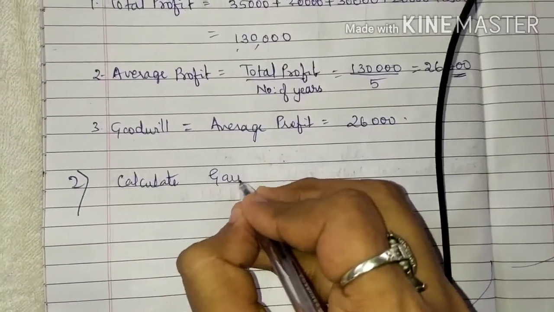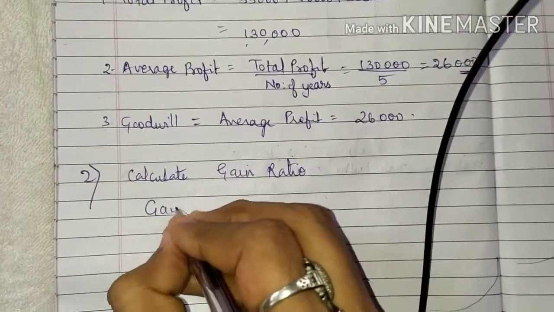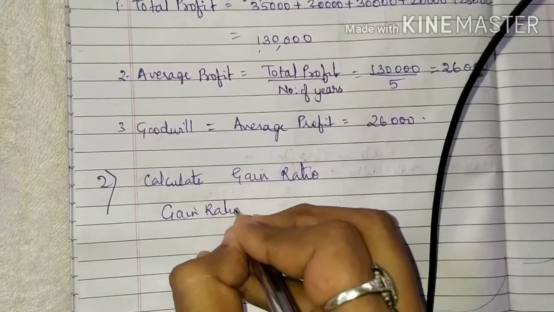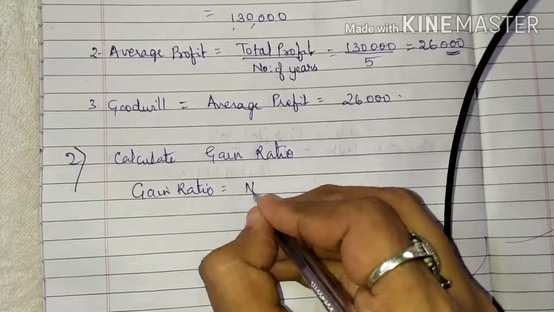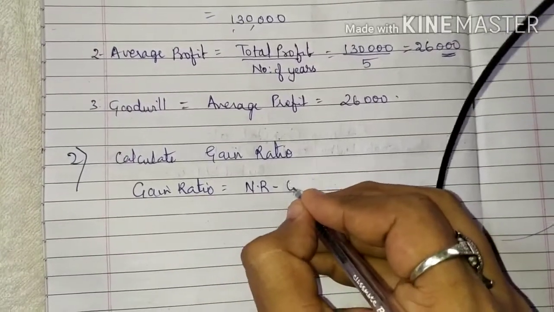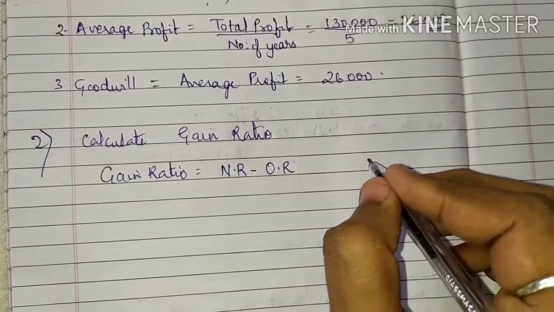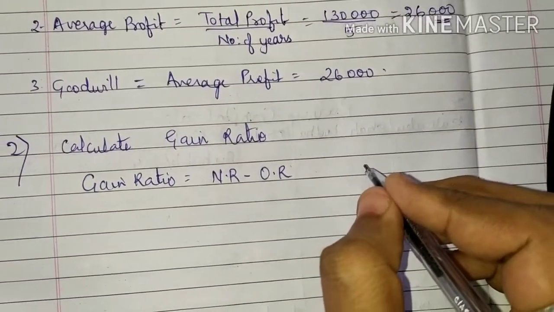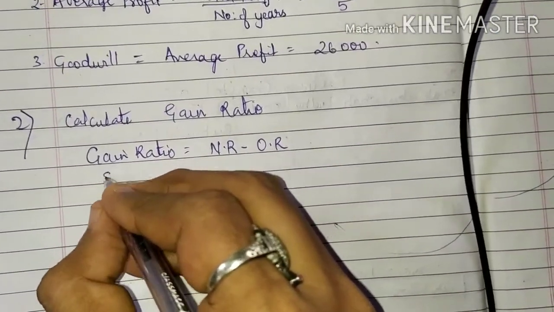Second working note, calculation of gain ratio. Gain ratio is equal to new ratio minus old ratio. Now it will be for the continuing partner. Who is getting retired? Lodha is getting retired. So we will be finding for Shah.